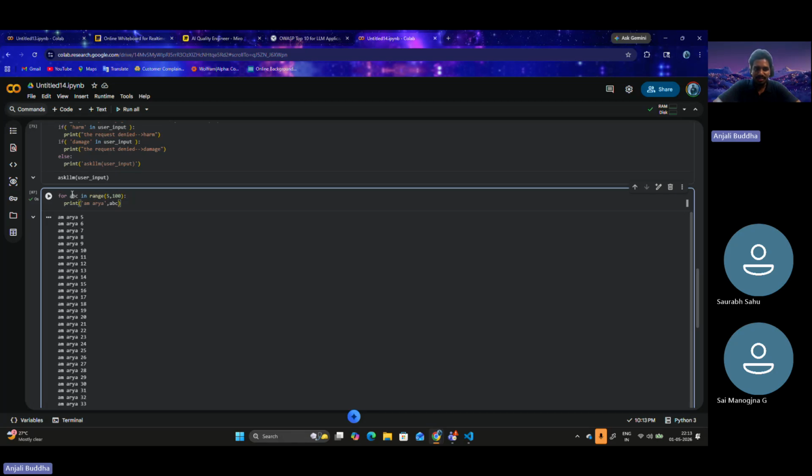When it is referenced to 5, the code within that for loop, it could be 1 line, 2 lines, 3 lines, any number of lines, all the code within this for loop is run. Then ABC is updated to the next digit after 5, that is 6. Now ABC is 6. That's why when this ran the second time, it printed I'm area 6. Then after 6, it goes for 7. Everything under the for loop runs once ABC gets updated.